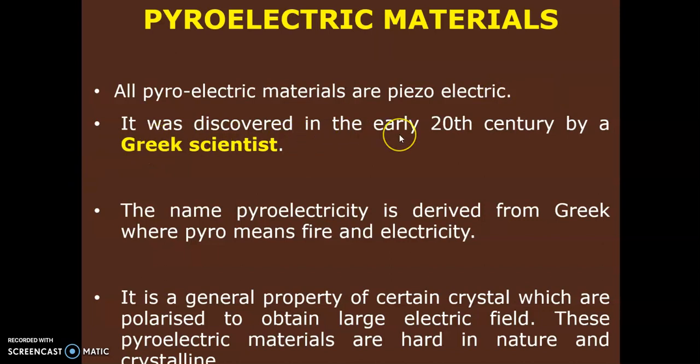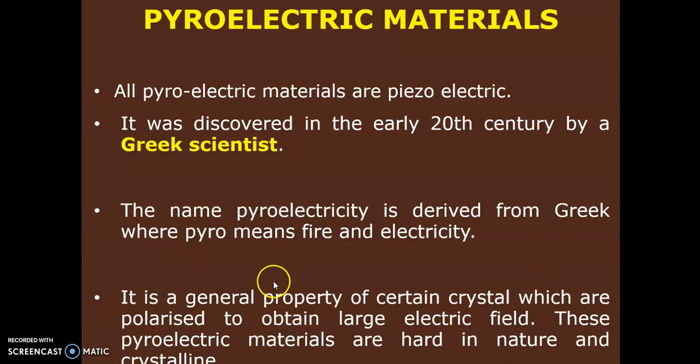It was discovered in the 20th century by a Greek scientist. The meaning of pyro in Greek is heat. So the name pyroelectricity is derived from the Greek, where pyro means fire, and electricity. You can just remember pyro means heat, and electricity is created. It is a general property of certain crystals which are polarized to obtain a large electric field. These pyroelectric materials are hard in nature and crystalline. So it is a general property of the crystal that when you apply heat, polarization will be created.